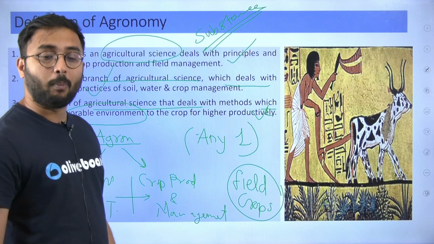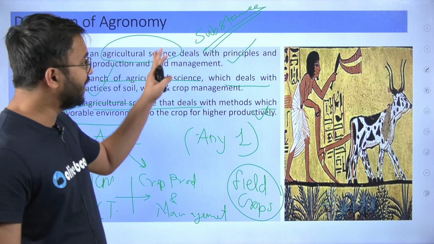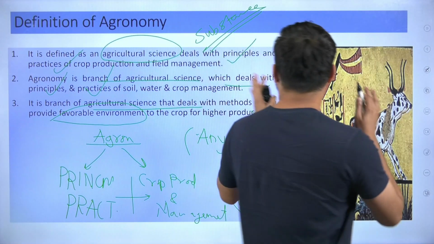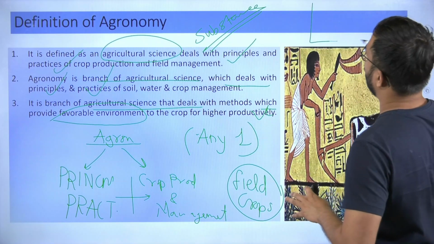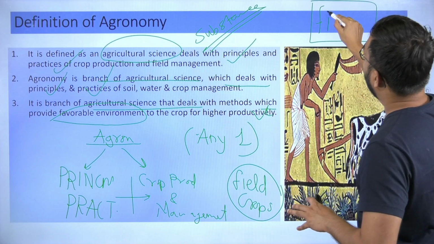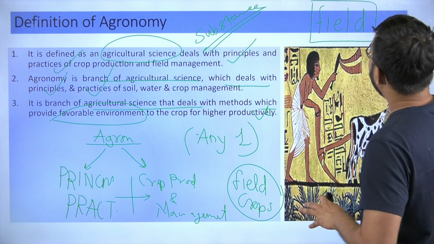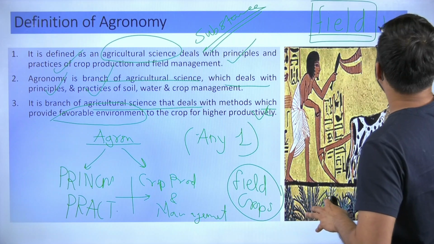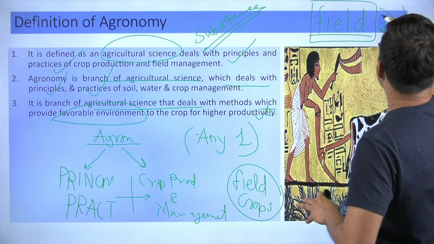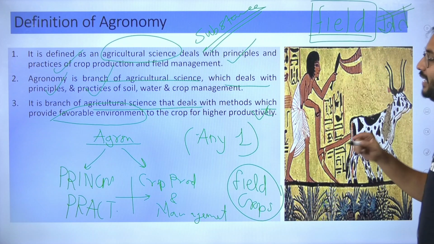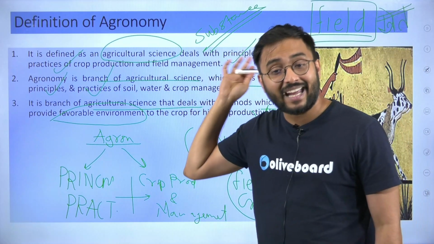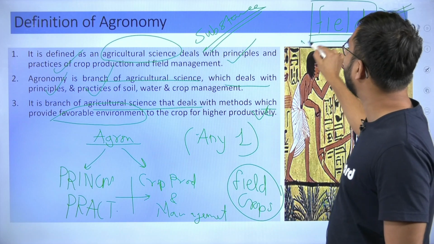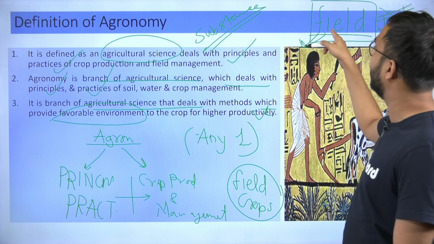So when you talk about the boundaries of agronomy, always remember that this particular agricultural science is restricted to the field, F-I-E-L-D. In Hindi it is called khet. So any crop which you are trying to grow in a field, in khet, in that context only would agronomy be interested.